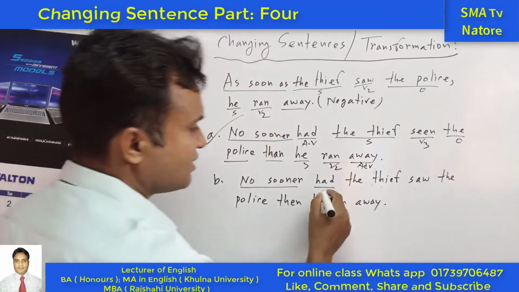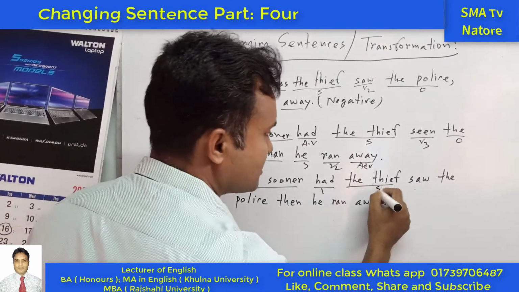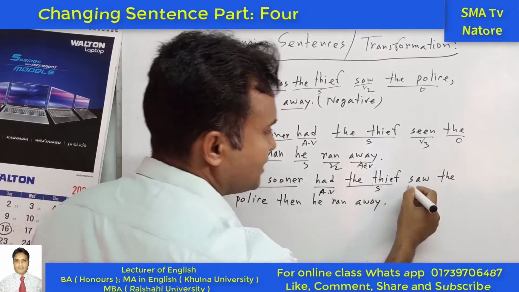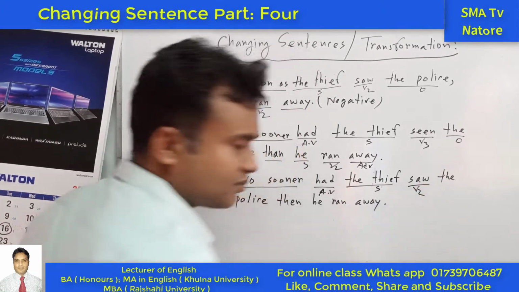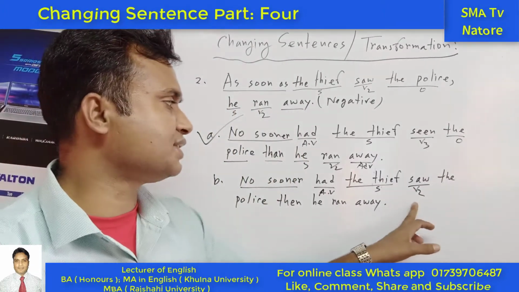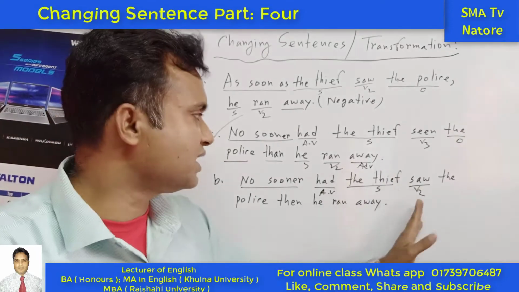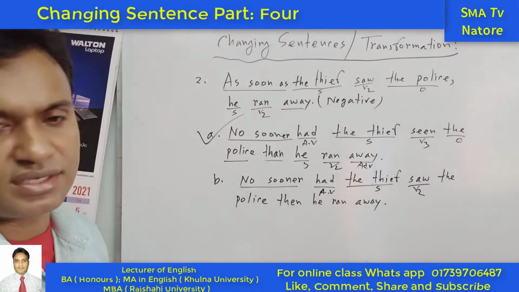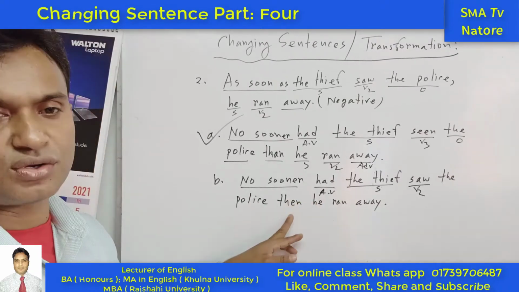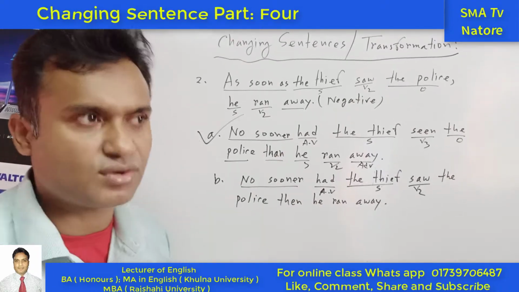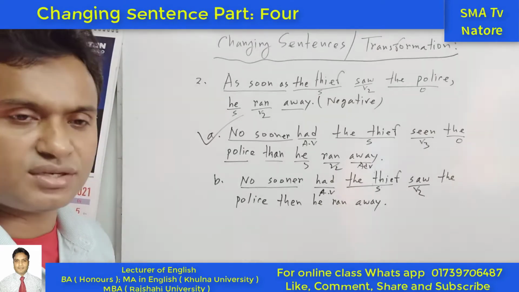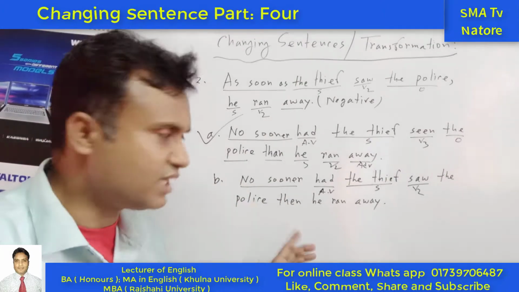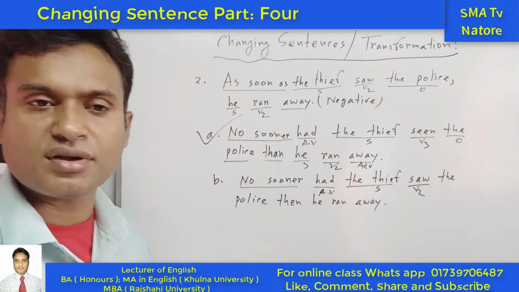So if we look at had, the auxiliary verb, this one is the subject. Okay, had is the auxiliary verb and this one is the principal verb, but this is the past form. This is the problem. The problem is that you have to write the past participle form of the verb here, then the sentence will be correct, otherwise it is not the right answer. So in this way we can find out that this is the wrong sentence and this is the correct sentence. So if there is as soon as, we have to start with no sooner had, then it will be the negative sentence, otherwise it will not be the correct sentence.